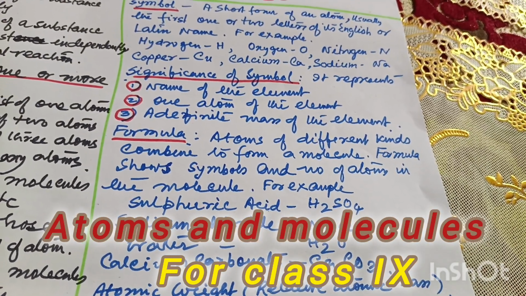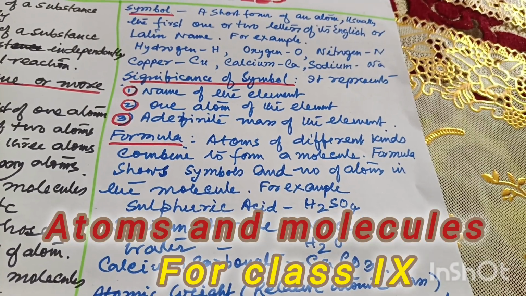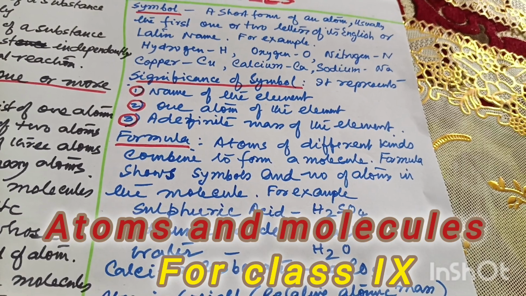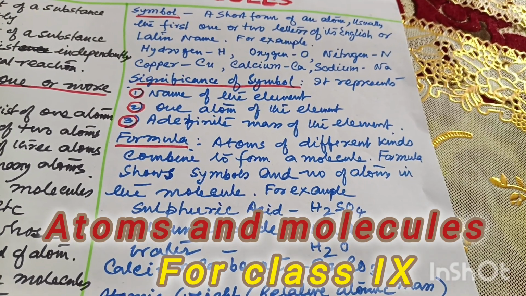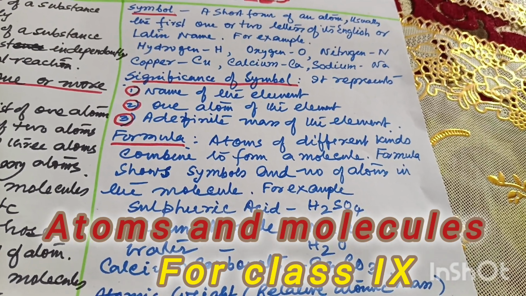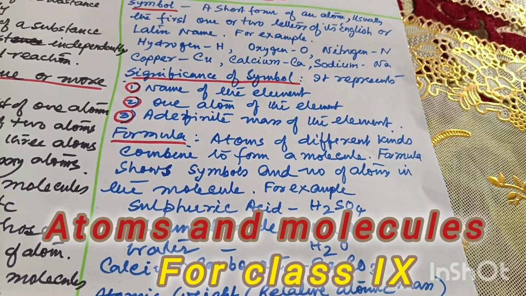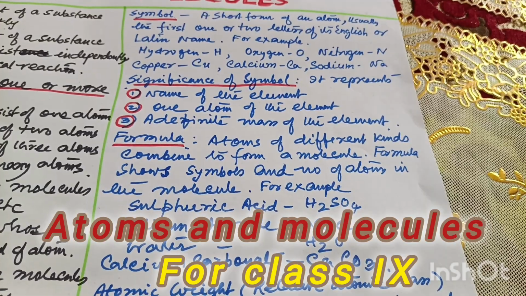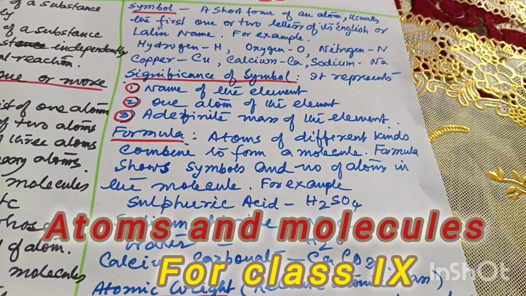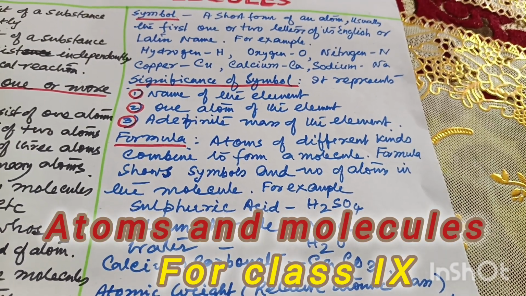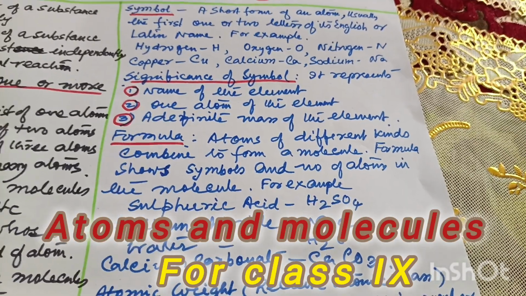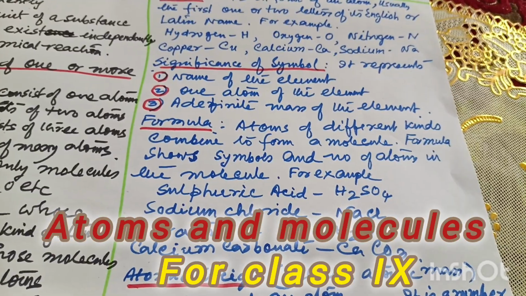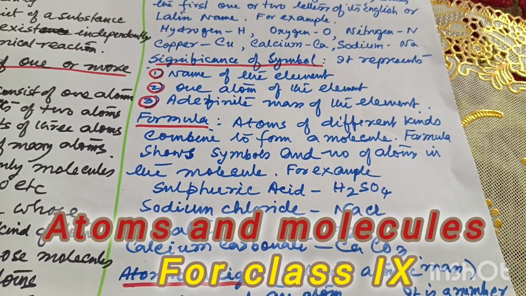Now, the significance of a symbol means how these symbols are so important. First of all, by this symbol we know the name of the element. The moment somebody tells me O, I know that it is oxygen. And it also denotes one atom of the element. If you write H, it means one atom of hydrogen. And that atom has a definite mass. So immediately we can know that the atom has a mass. These are the significance of the symbol.